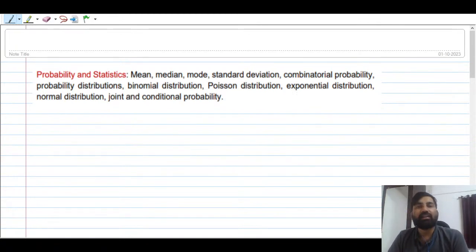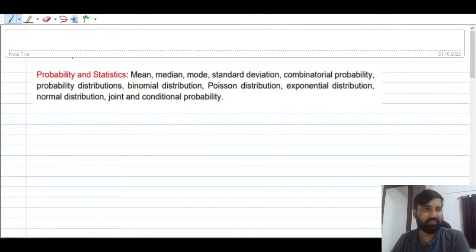In future, if you are going to learn machine learning or AI, or you are going to write GATE in data science and AI, this probability and statistics is going to play an important role. So let us have a look here. And in the GATE examination also, questions will be asked.